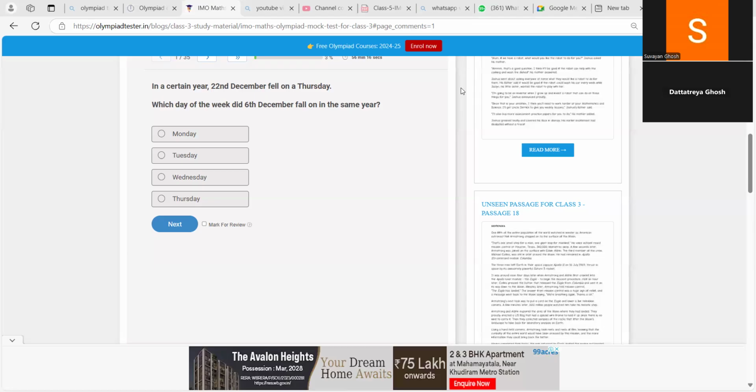Dattatreya, understand. 22nd is Thursday. 7 days before 22nd is 15. 15 is which day? It's not Monday. Just count it on your hands. Like if today is Thursday, then 7 days before today on 15th will be which date? Just count it on your hand.